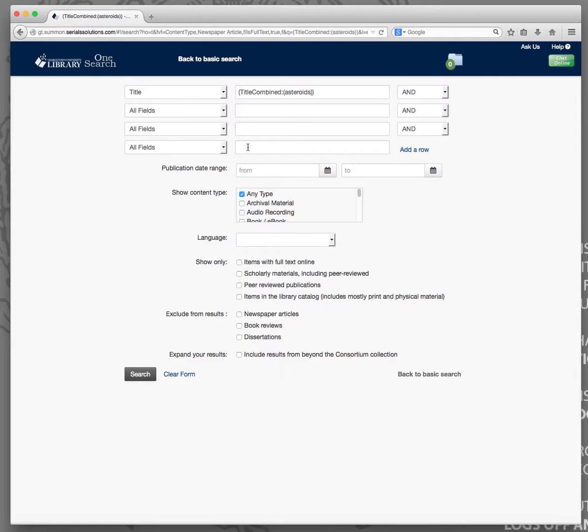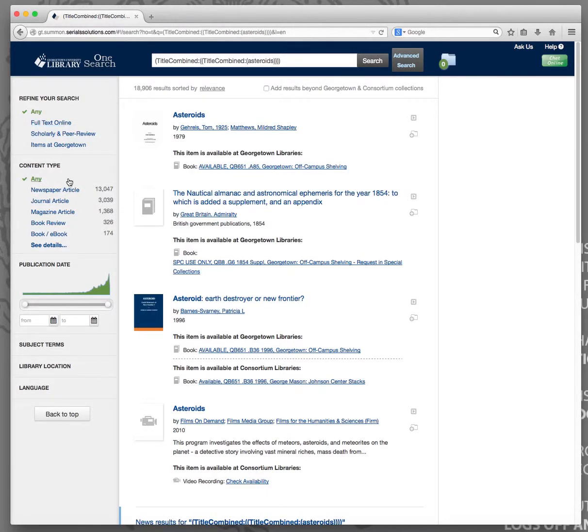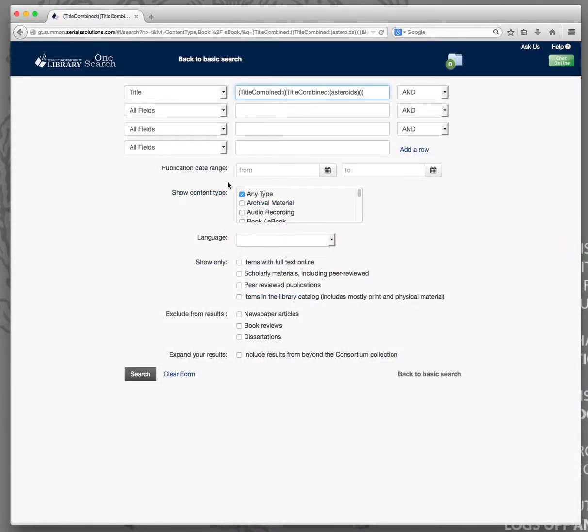So if I did something here to change and resubmit this, these have been cleared. And it's very frustrating for users. They don't notice that these facets are not being retained when they switch back and forth between the regular Summon search and the advanced search, but they expect them to. And a lot of users, they don't notice it and they can't complete their tasks because they assumed, well, when I chose book here